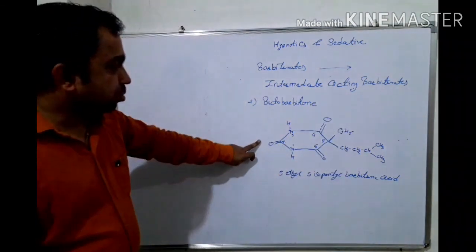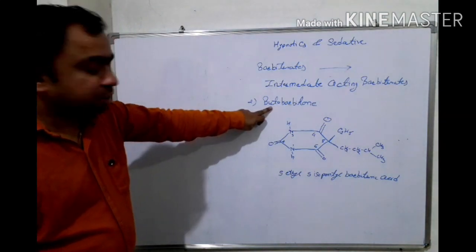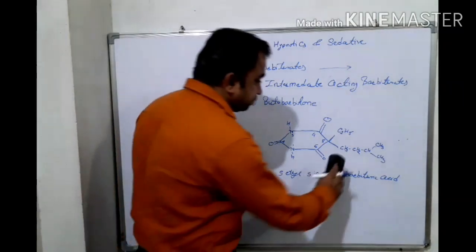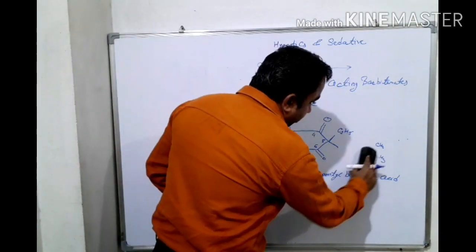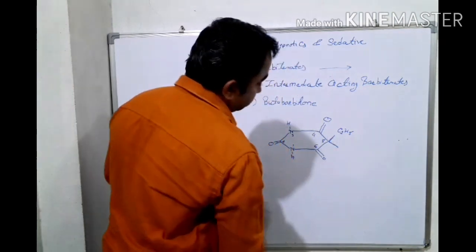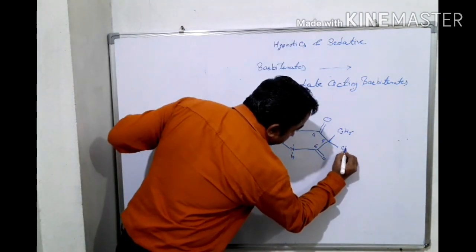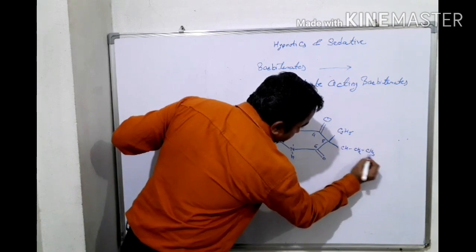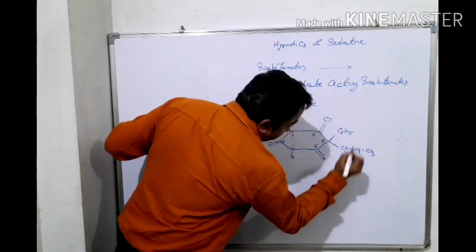The name itself indicates a butyl group. Okay, then what will be the butyl group at the 5 number carbon atom? That will be CH CH2 CH3, then this is the group.